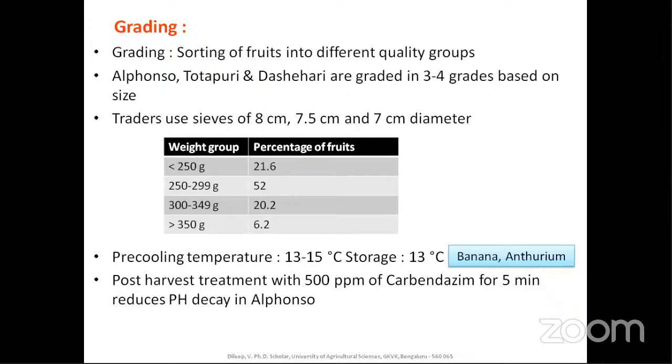Because for export, you should prolong the storage period, so it should not be spoiled before reaching the target country. For that, post-harvest treatment is done. And another important point, that is vapor heat treatment. It is done for fruit fly and also for stone weevil. The temperature employed is almost 43 degrees Celsius, 43 to 45. It may vary.